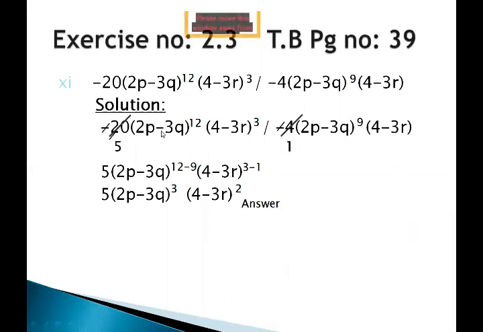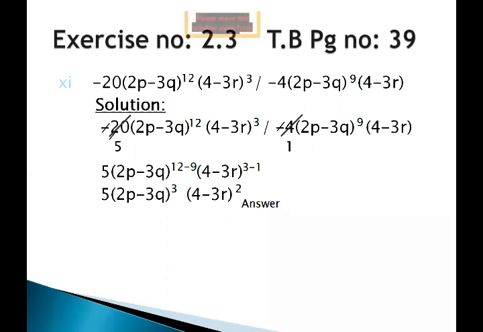What do we do? We will reduce the coefficient first. So minus minus plus, 4 ones are 4 and 4 fives are 20. So it is decided the coefficient will be 5. Now move to the second factor: 2p minus 3q to the power 12 in the numerator and 2p minus 3q to the power 9 in the denominator.